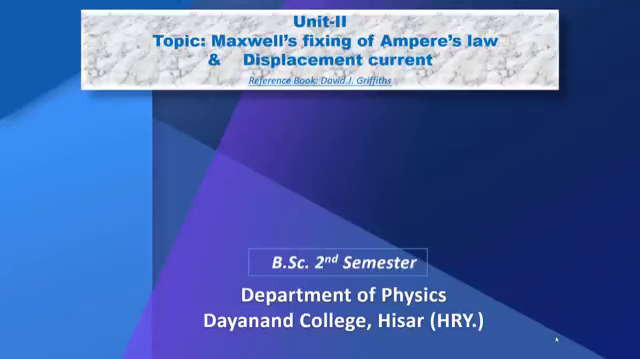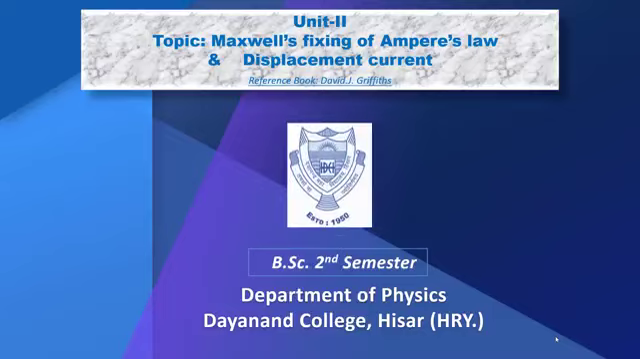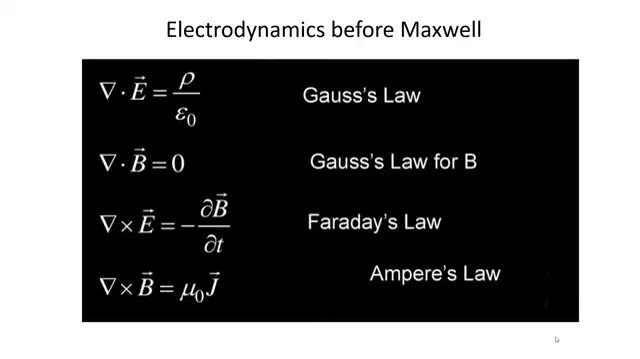Hello everyone. We are going to discuss Maxwell's fixing of Ampere's law and displacement current. As we know, electrodynamics before Maxwell, that is, we had these equations. First is Gauss's law, divergence of E is equal to rho over epsilon naught, where rho is volume charge density and epsilon naught is the permittivity of the vacuum.